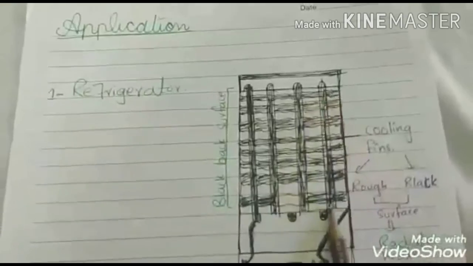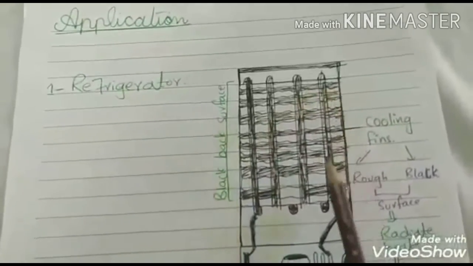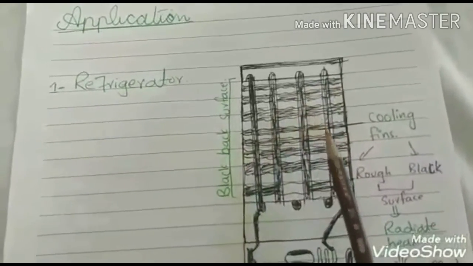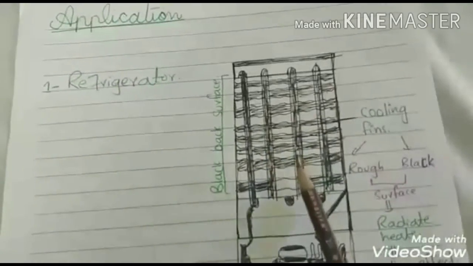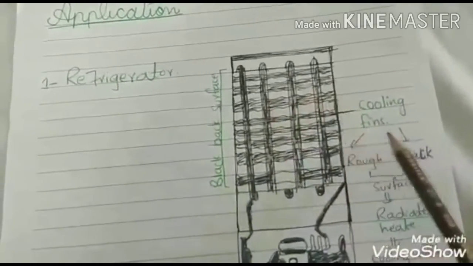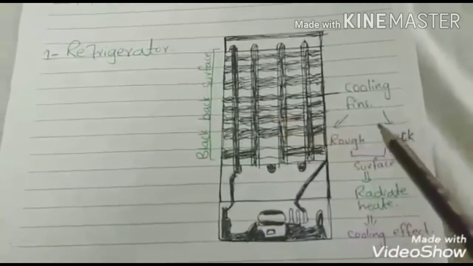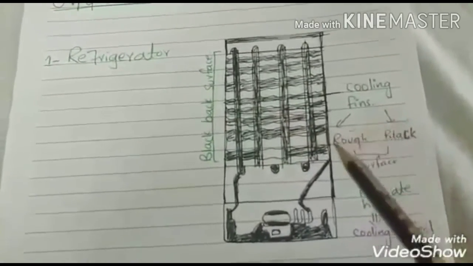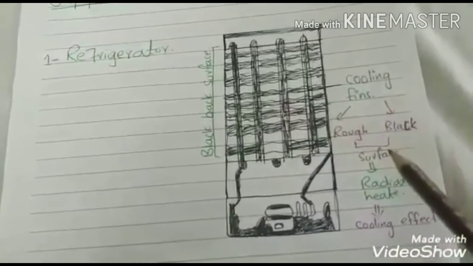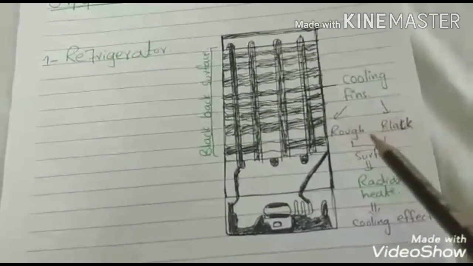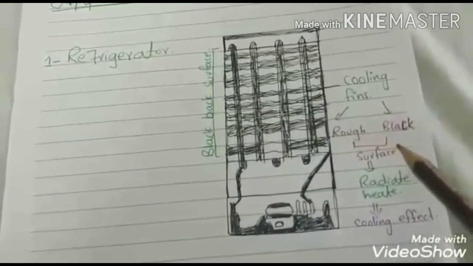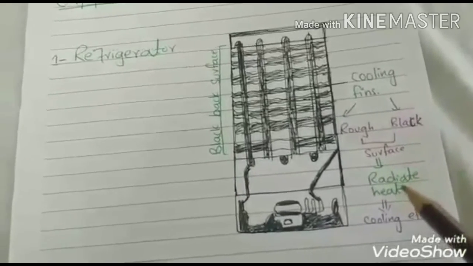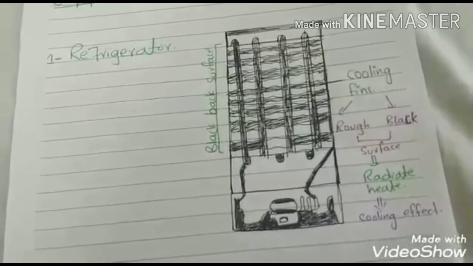The back of our refrigerator is black in color and has a rough surface. These are the cooling fins present at the back of our refrigerator. These cooling fins have a rough and black surface. The purpose of these cooling fins is that they radiate heat quickly into the surroundings.